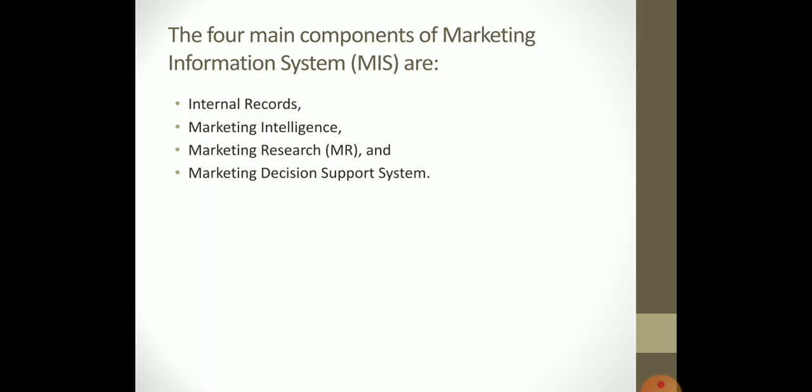Then recommendations are given for solving the problem based upon the data available. Marketing research also provides information to the marketing managers in these regards. However, this information is specific information. It can be used only for a particular purpose.